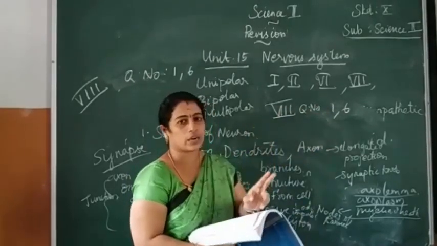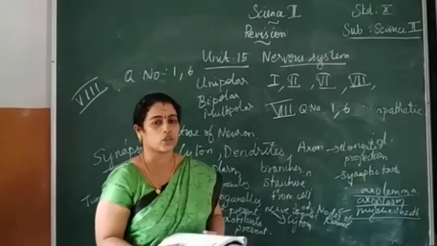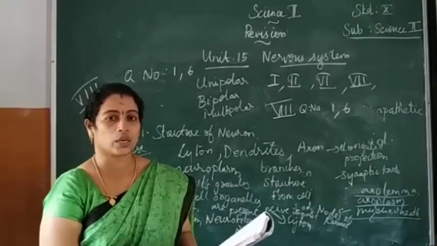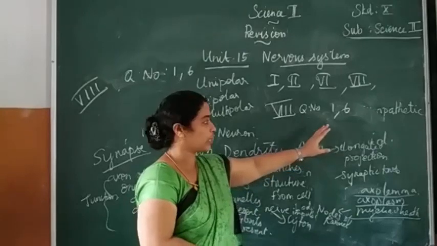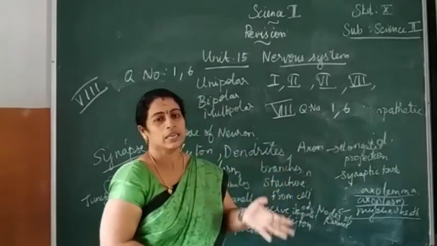That is question number 1, structure of the neuron, and also classify the neuron based on its structure. The first and sixth questions are both somewhat related, that's why I brought together the first question and the sixth question. Finish it before the next class.